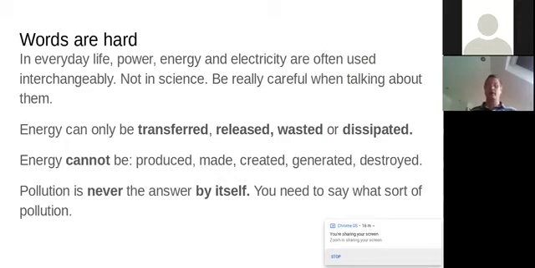The final one, which is a slightly tricky one, and to make sure you've got the right way round, is when we're going to be talking about pollution later. And I want to tell you, if you're in an exam and you write pollution as an answer and leave it there, you will not get the mark. Pollution is never the answer by itself. You need to say what sort of pollution is created, and we'll talk about some of those later.